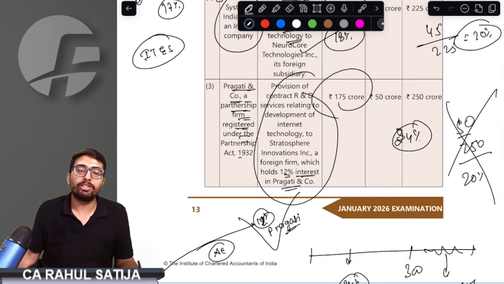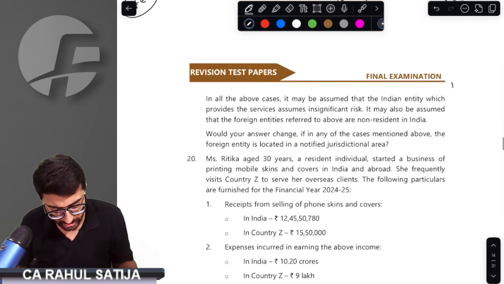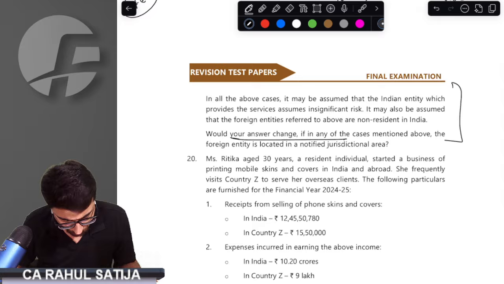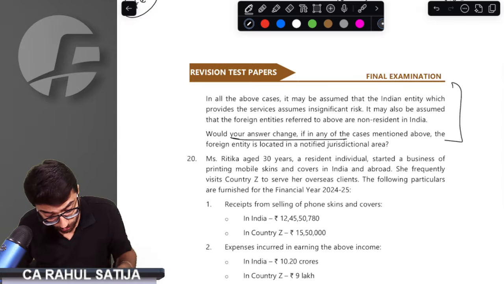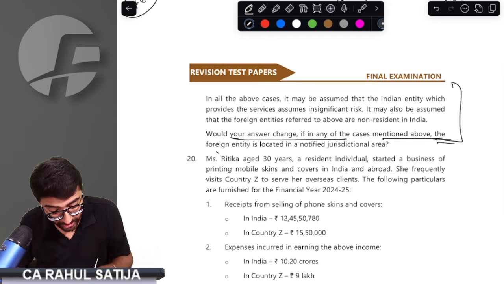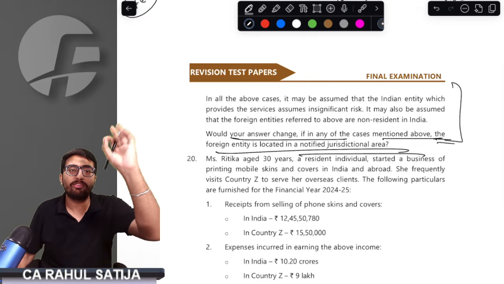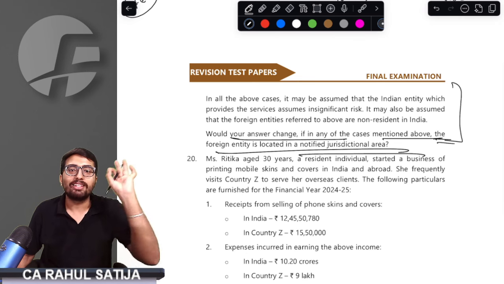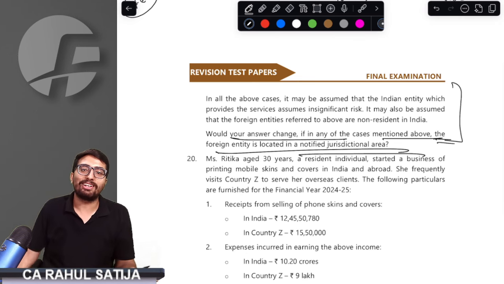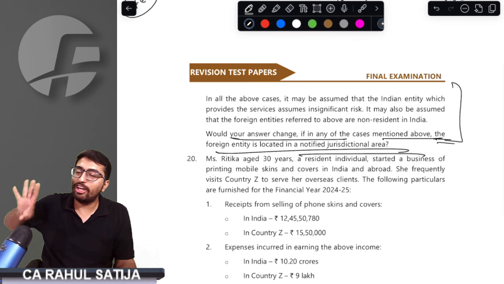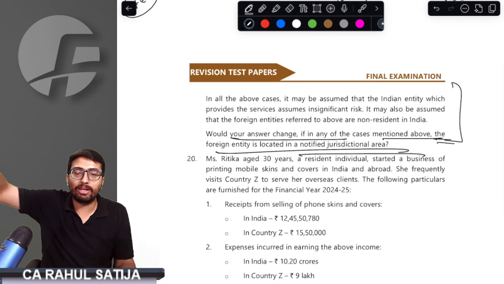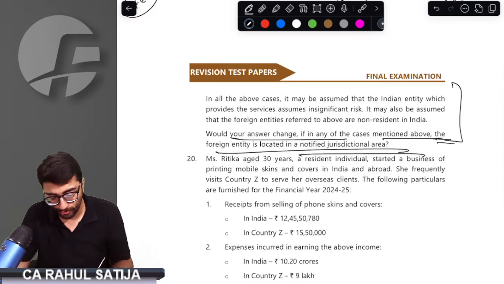The department is going to question this point and calculate the ALP. Whatever I have said is reflected in the answer. Would your answer change? If the foreign entity is located in a notified jurisdictional area, the answer would change. No safe harbor rules are allowed in that case. If you are transacting with any associate enterprise under a notified jurisdictional area, then no safe harbor rules are allowed to you.